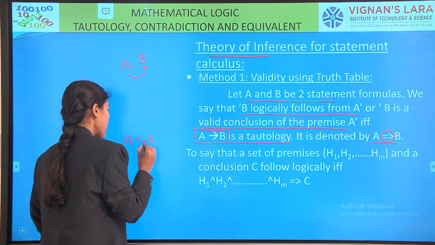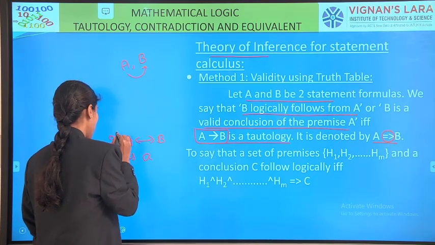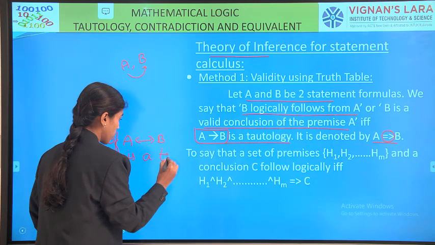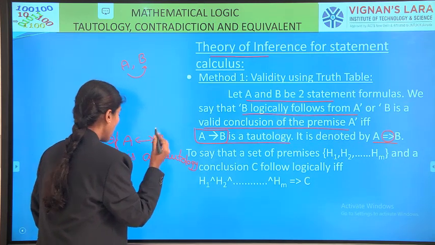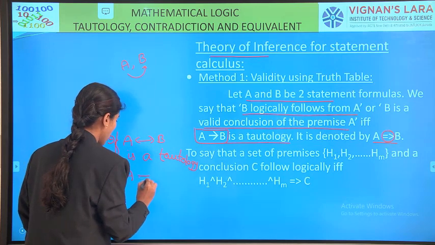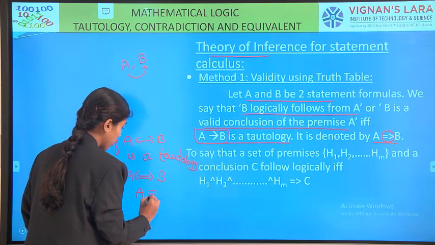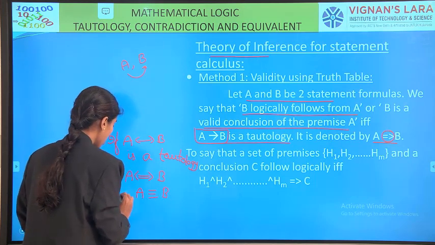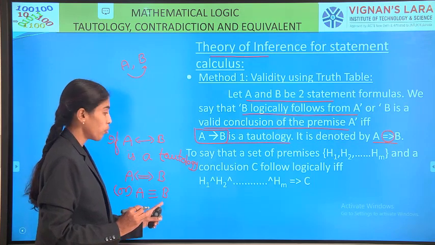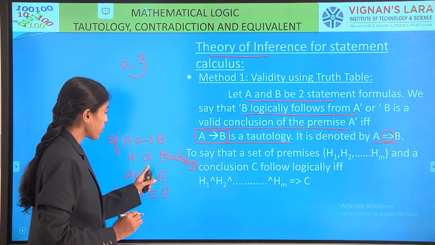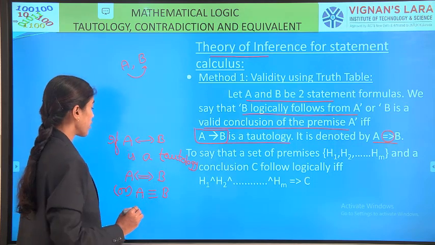If A biconditional B is a tautology, we say that A is logically equivalent to B. In other words, we denote it by A equivalent to B.